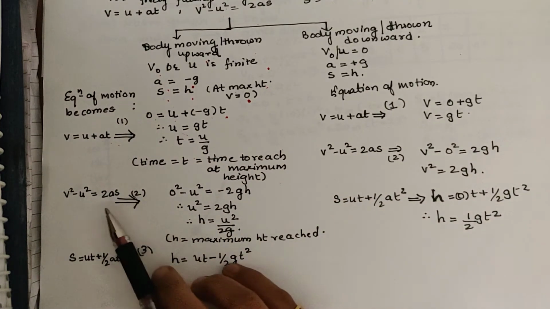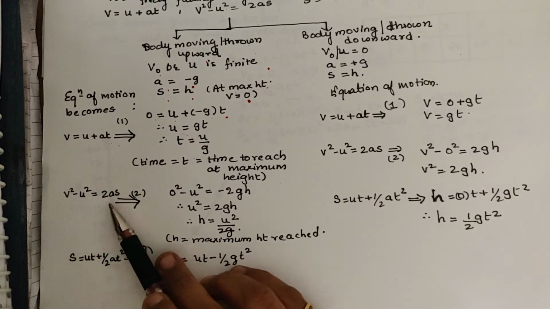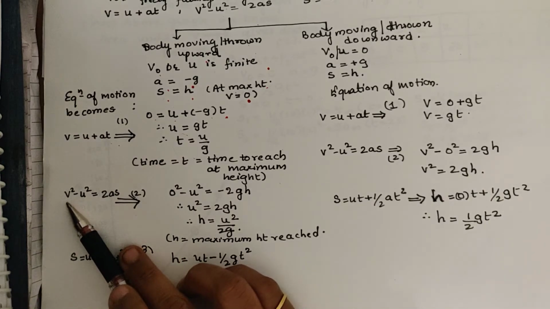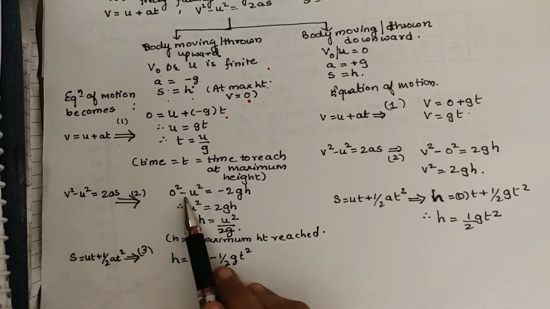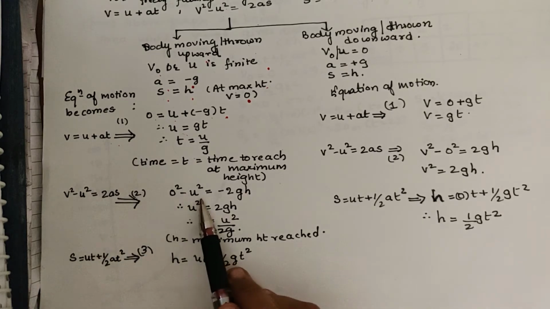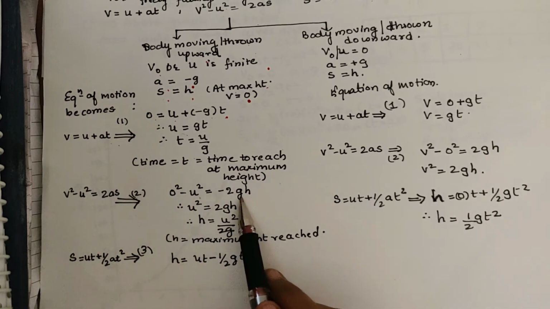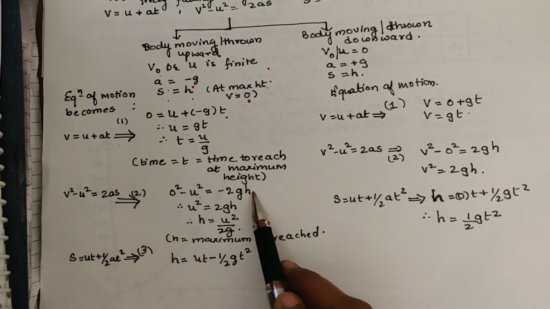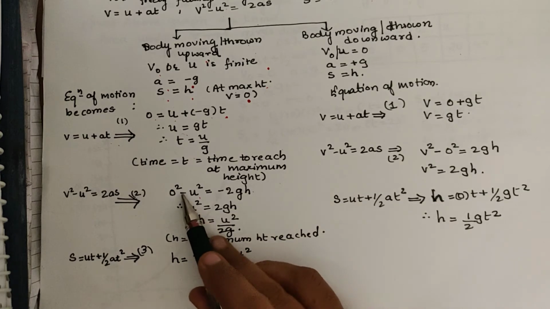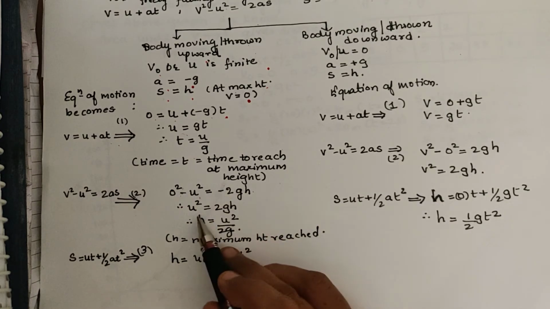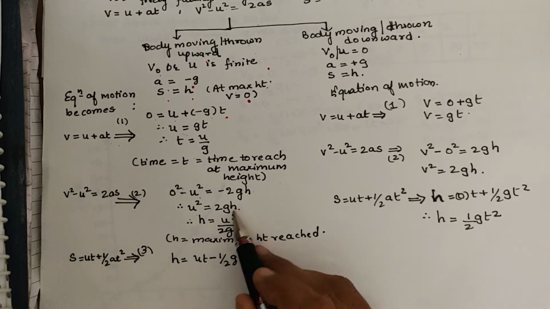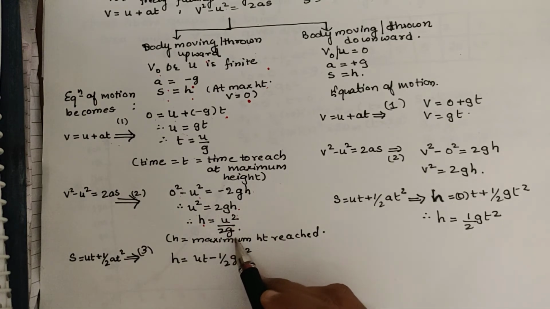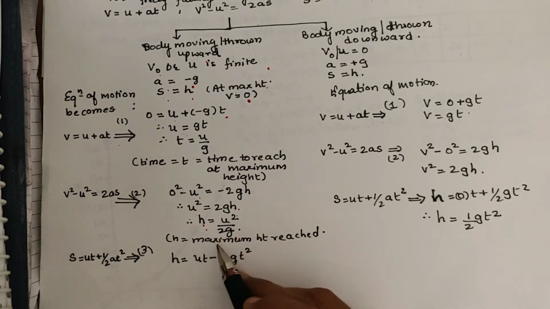Now the second equation, that is v square minus u square is equal to 2as. The final velocity at the maximum height is 0, we know. u square is the finite velocity which has to be provided. a is replaced as minus g, and s is replaced as h. Fine. So the negative sign cancels out, so u square becomes 2gh. So h is equal to u square by 2g. Fine. So this formula can be used to find the maximum height when any body is thrown upward.